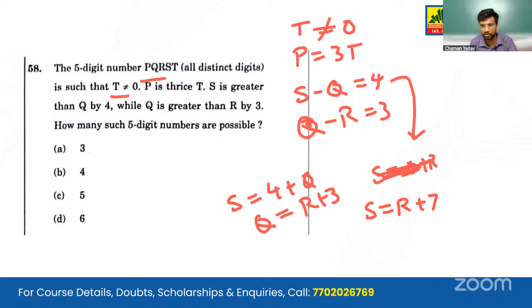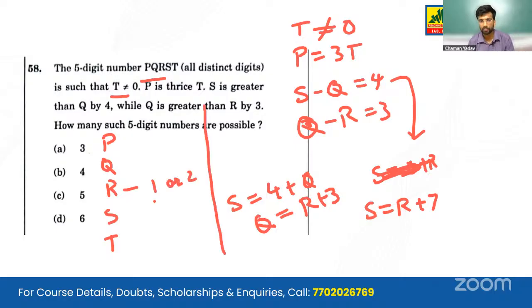And we need to find all the values, so we write P, Q, R, S, and T. We are given that T is not equal to 0 and all the numbers are distinct digits. So putting our values in the above equations, we can get R as either 1 or 2. Because S is R plus 7, if R is 1, S can be 8, or if R is 2, S can be 9.